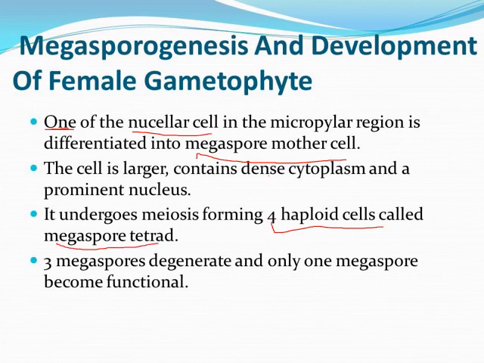Always remember, it is a megaspore tetrad, sorry, not microspore. So how are these megaspore tetrads arranged?